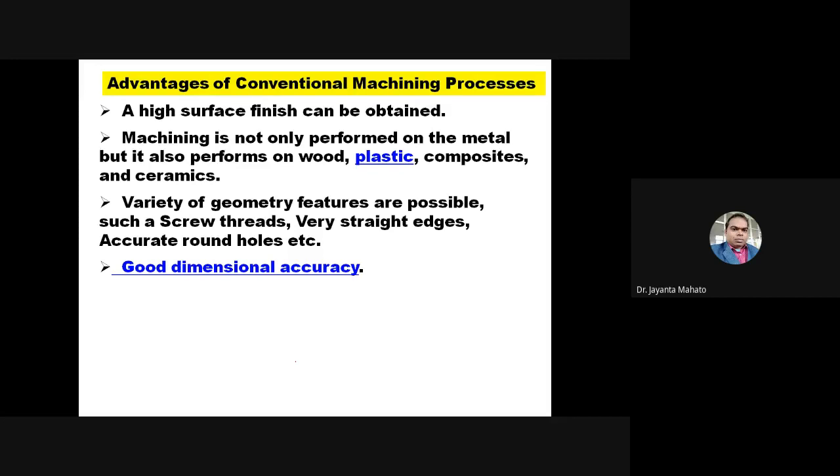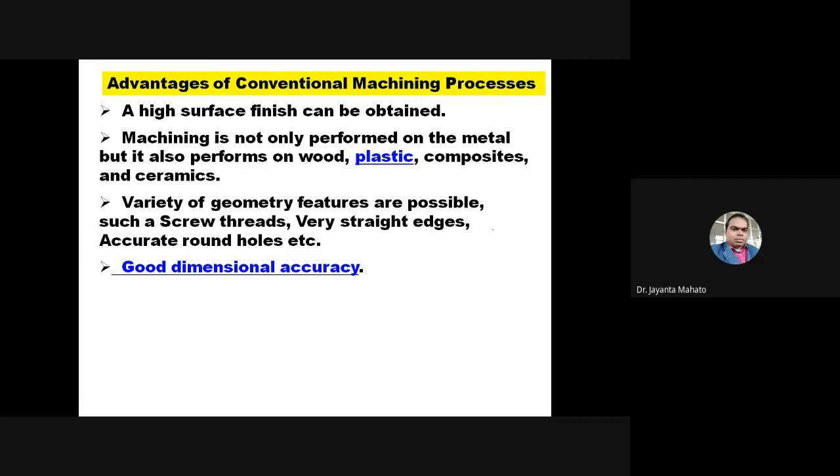And a variety of geometry features are possible, such as screw threads, by thread cutting or tapping. Tapping is one type of machining process, by which you can generate internal threads on a part. And then the threading operation.